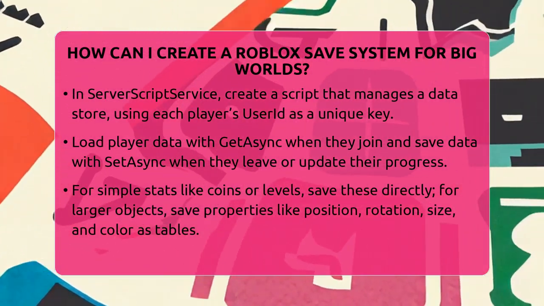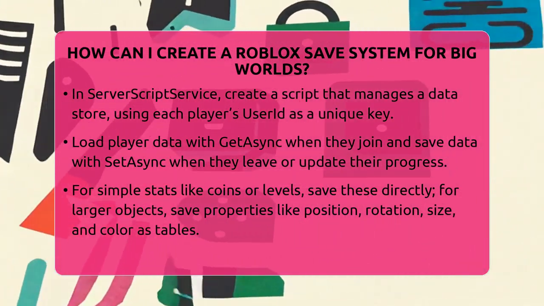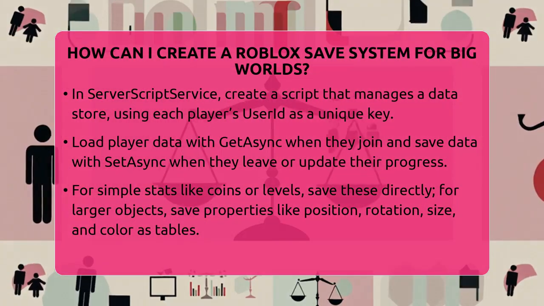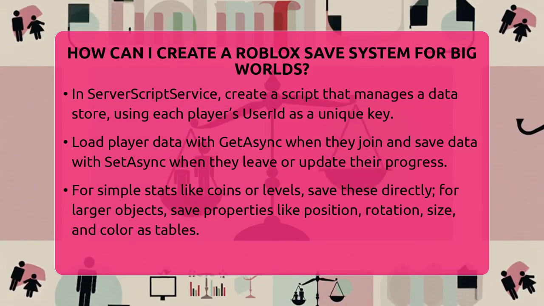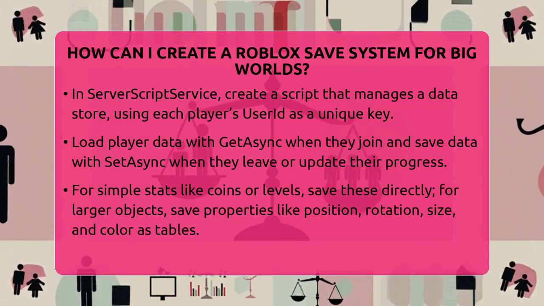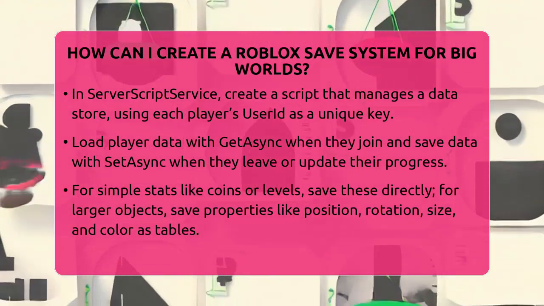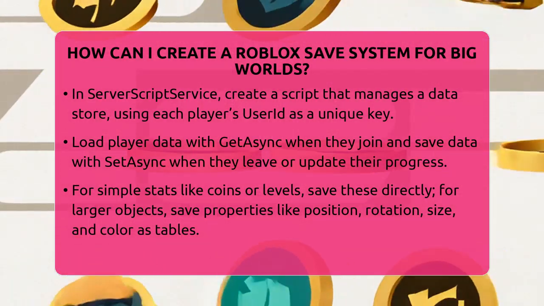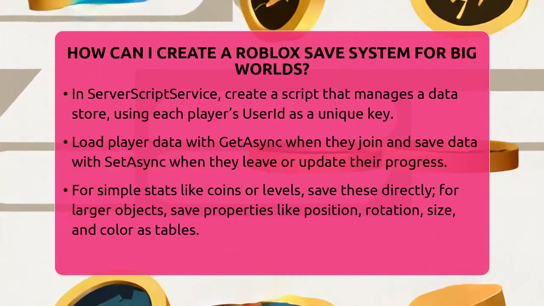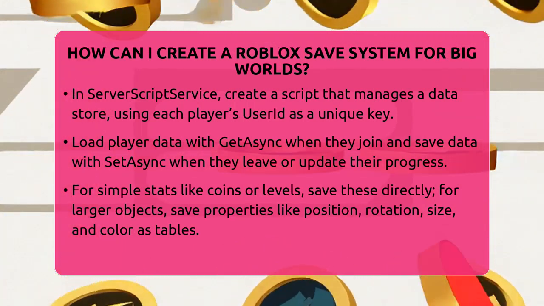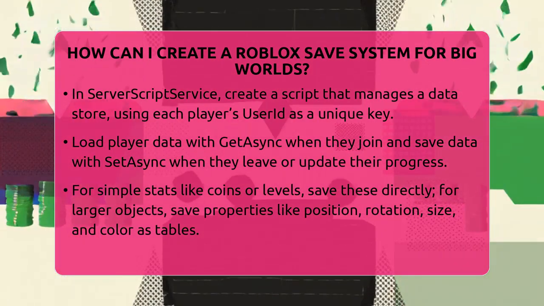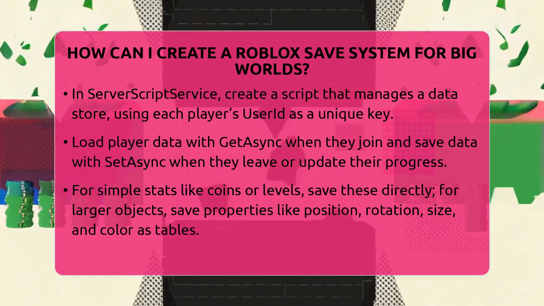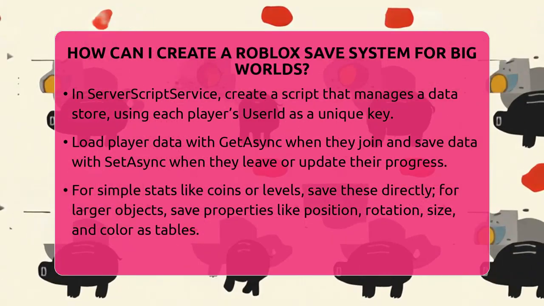When a player joins, your script loads their data from the data store. When they leave, it saves their current state back to the store. For simple data like coins or levels, you can save these directly. When a player earns or spends something, update their data table and use the SetAsync function to save it. When they return, use GetAsync to load their data and restore their stats.